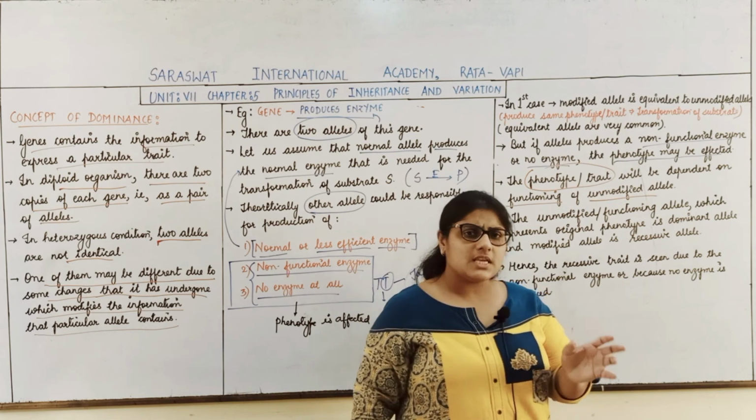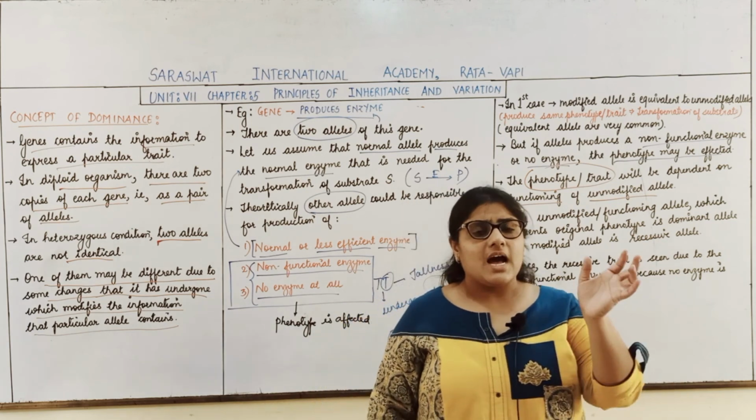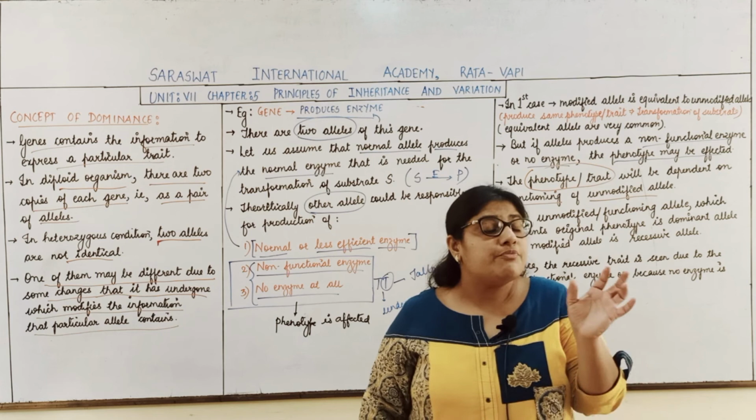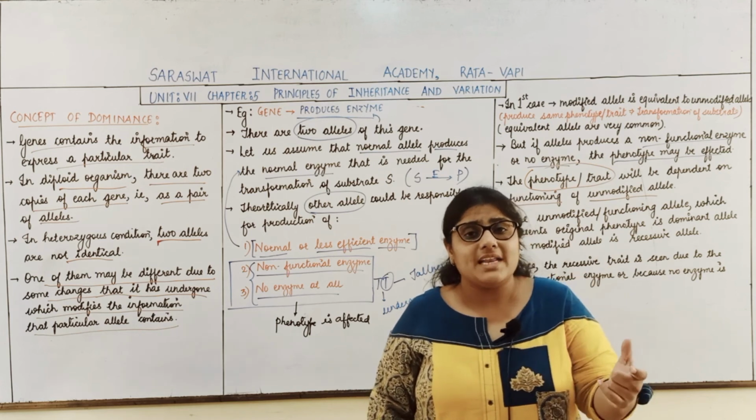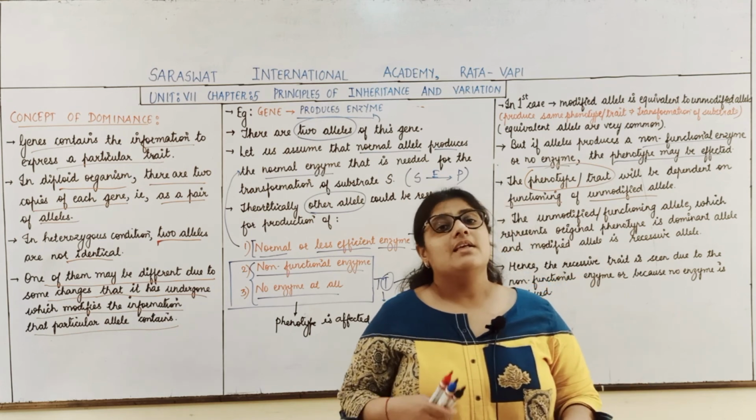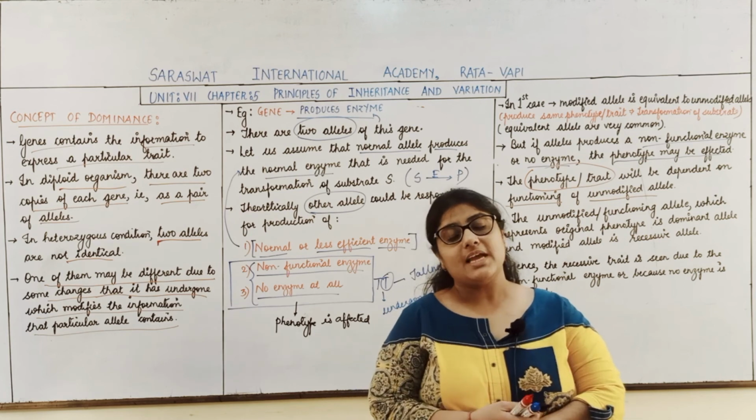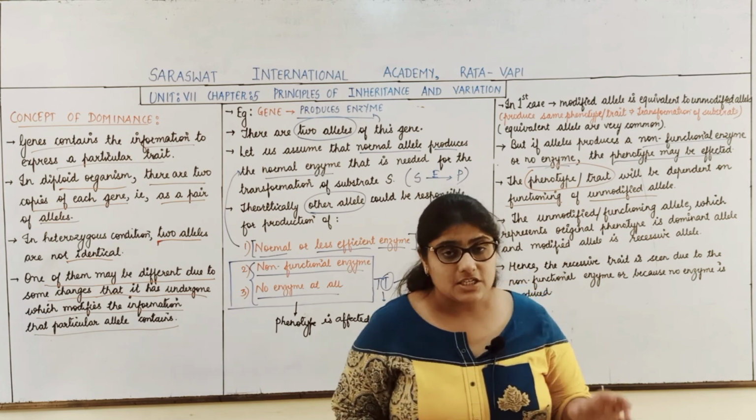So students, if both the alleles are modified alleles, what would happen? The phenotypic trait would be totally changed.